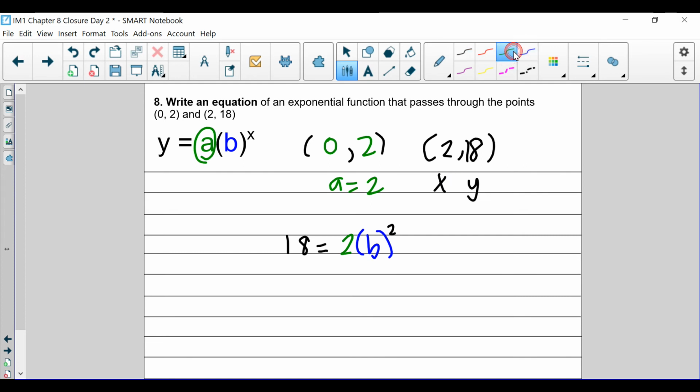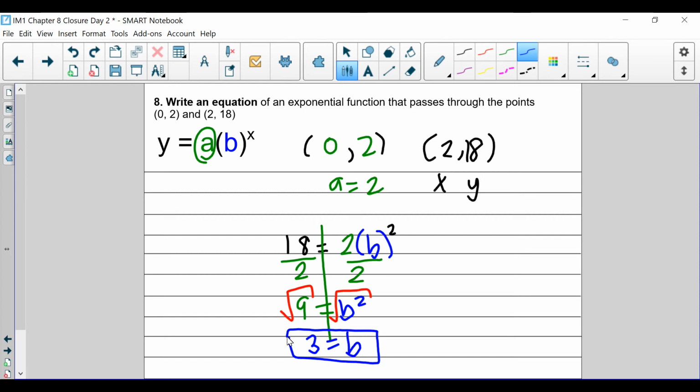Then we're going to go ahead and draw our line. We want to solve for b, so we're going to divide by 2. What I do to one, do to the other. So we get 9 is equal to b squared. And then we want to try to find the b value, and if b squared is equal to 9, you need to take the square root of both sides. And so we get b is equal to 3.